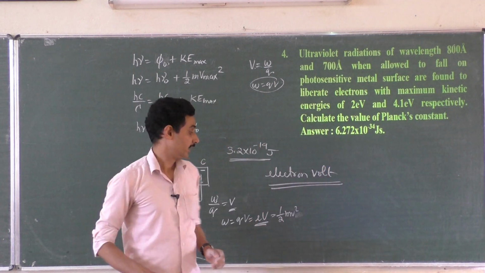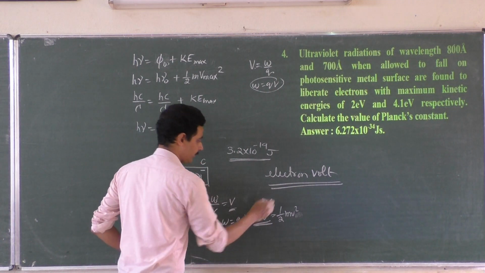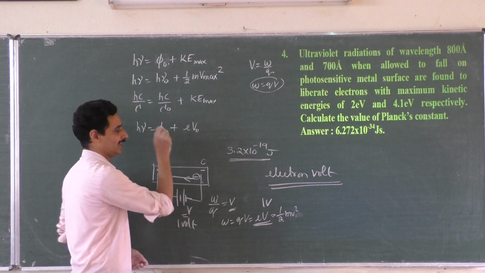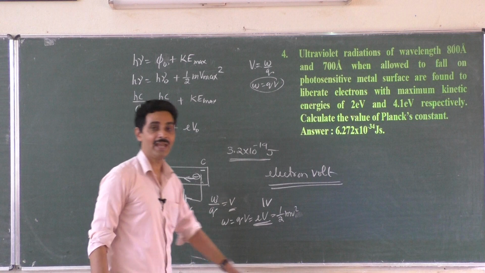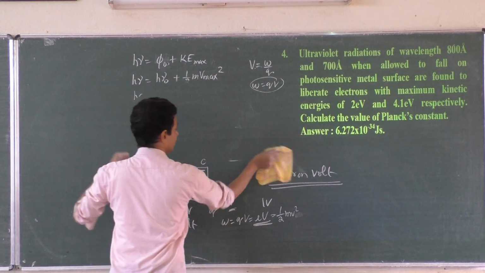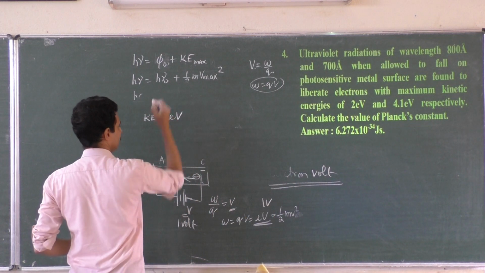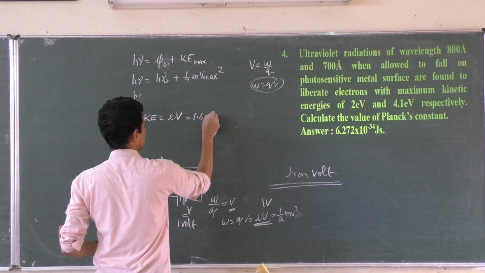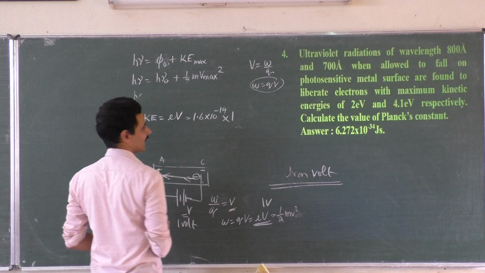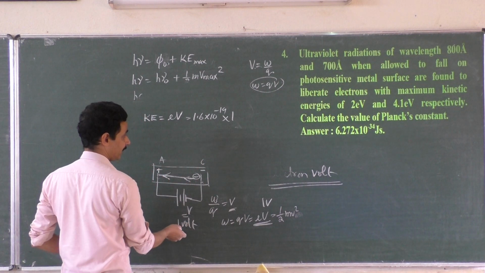Now, suppose I give 1 volt of potential difference here. If this is 1 volt, how much kinetic energy will that electron gain? You can write this formula now. If you want to know the kinetic energy gained by the electron, EV, the charge of the electron is 1.6 into 10 to the power minus 19, into the potential difference given by the battery, which is 1 volt.